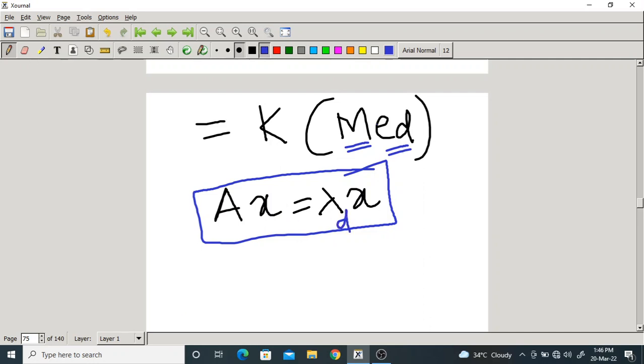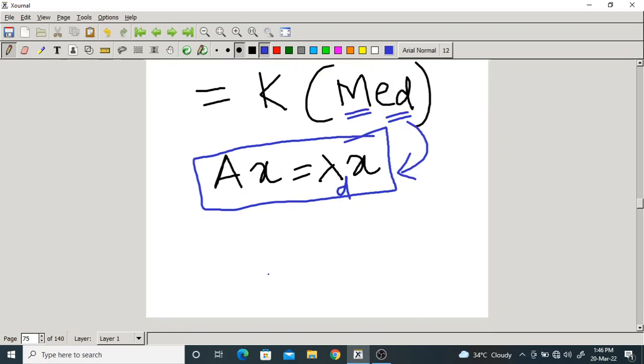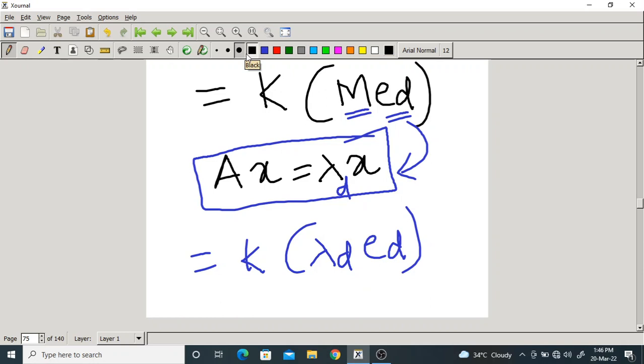Lambda d. I hope you can get this point. Compare this with this one. M into ED means finally this is k into lambda d into ED. Obviously lambda d is the dominant eigenvalue of a stochastic matrix, which happens to be equal to 1. So this is k into ED.